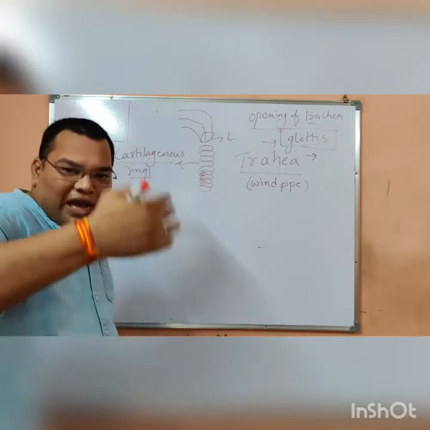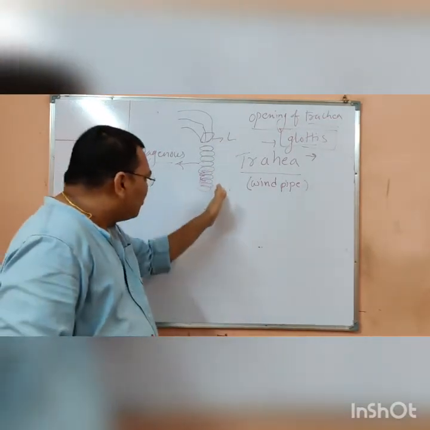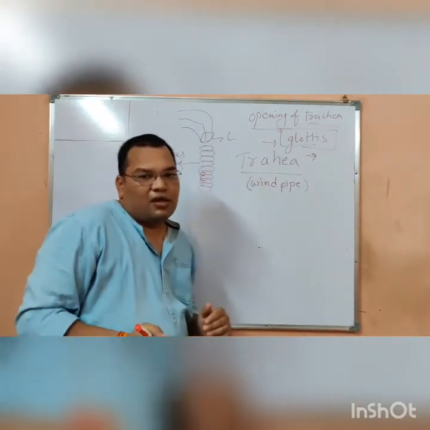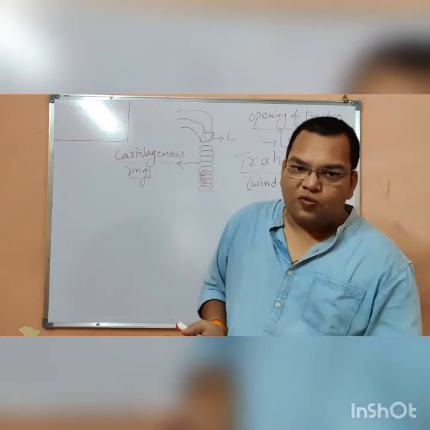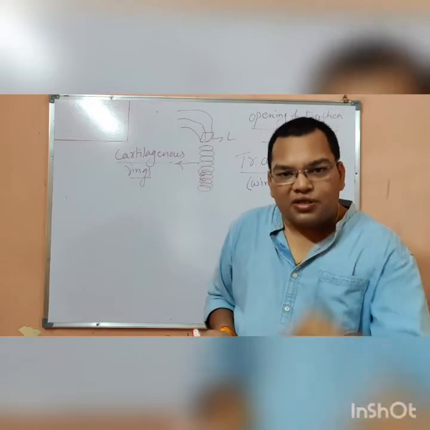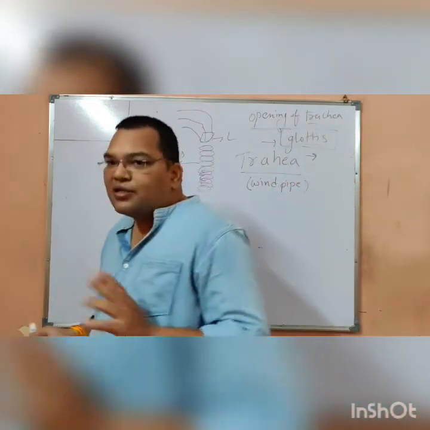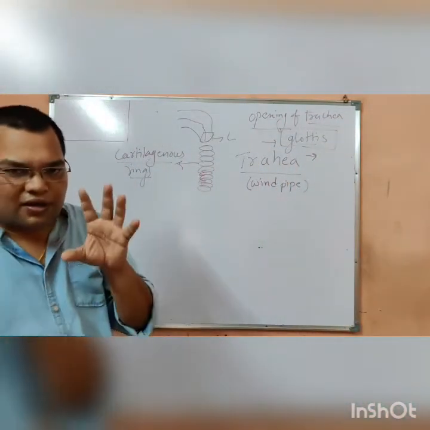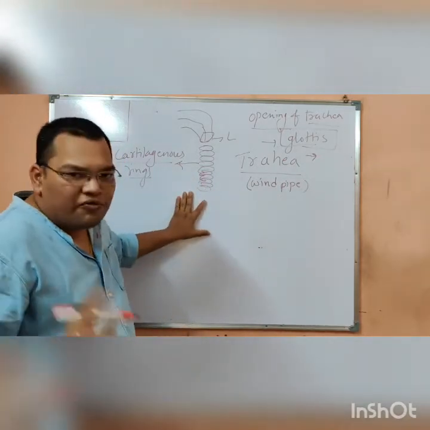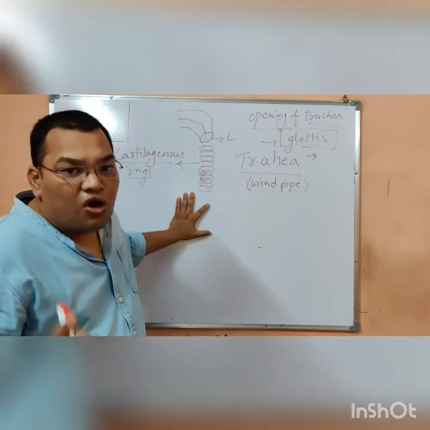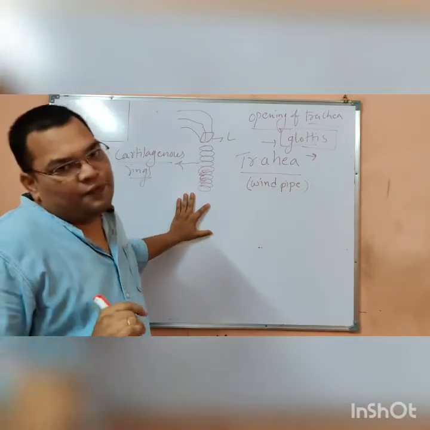So this whole trachea is made up of these cartilaginous rings. Why is this trachea made up of these cartilaginous rings? The answer is that these cartilaginous rings prevent the trachea from collapsing.